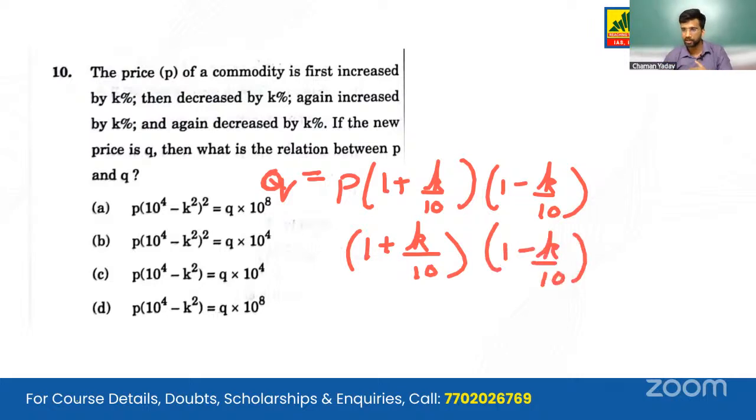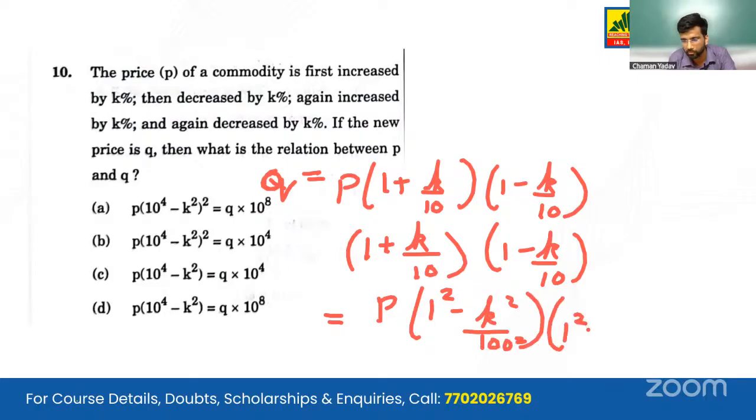Increased 10%, decreased 10%, increased 10%, decreased 10%. So on solving this entire equation, we'll use the general quadratic maths. It becomes a square, and 1 square K by 2 minus... basic quadratic formulas. On solving this, we will arrive at an answer.